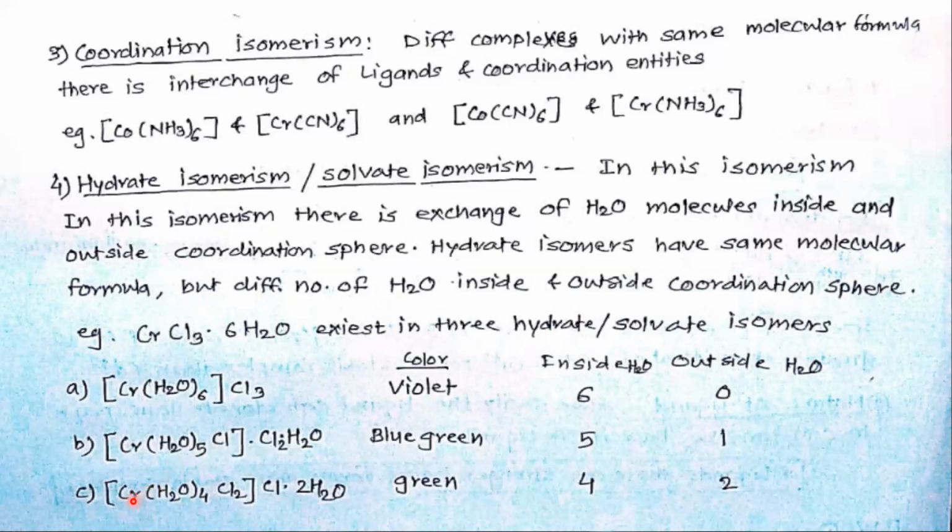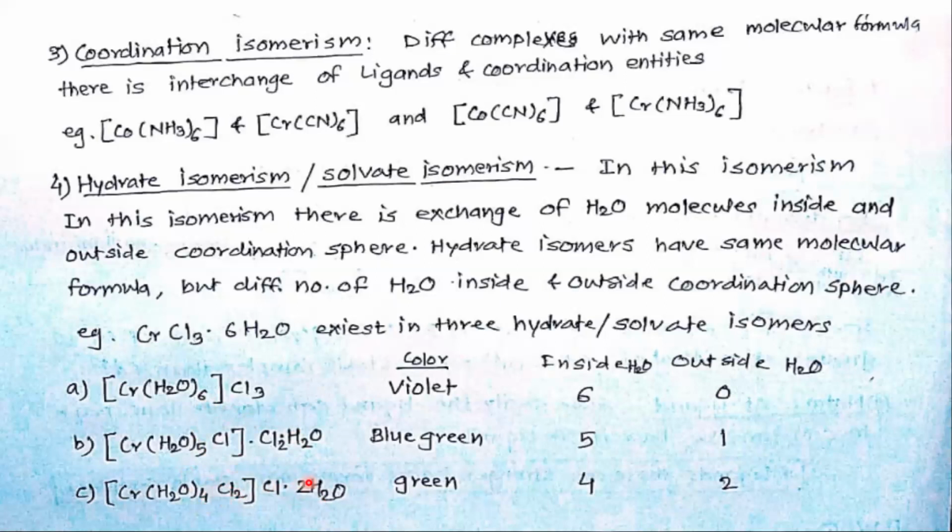Third example, [Cr(H2O)4Cl2]Cl·2H2O. Outside 1 chlorine and 2 water molecules. The water molecules total is constant, 4 and 2, 6; 5 and 1, 6 in the earlier example. Okay, but inside and outside the water molecules are